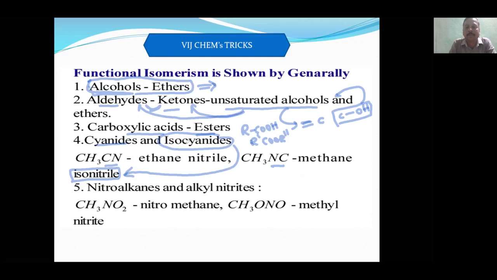Still, they are giving isocyanides also. So, as a student, you should study this one also and this one also. Cyanide is called a nitrile. Isocyanide is called an isonitrile.